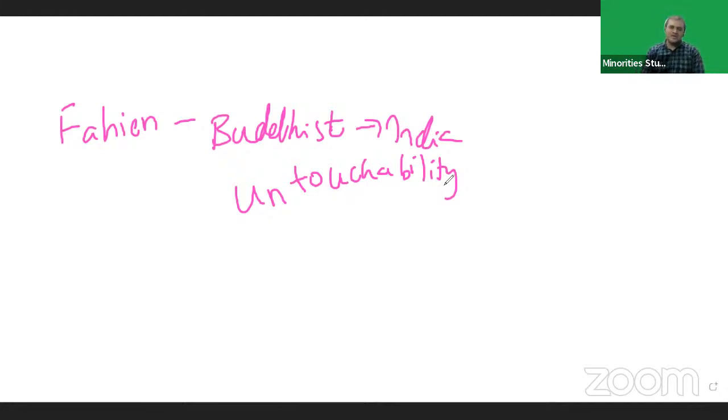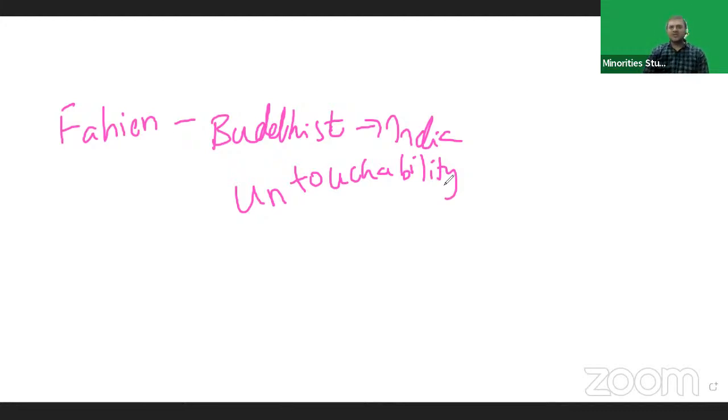If they wanted to enter the society, they should beat the drum, otherwise they were not allowed, because if they met upper caste people, the upper caste people also became dirty. So to protect upper caste people, untouchables were kept outside the society.